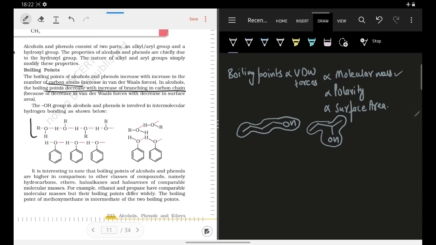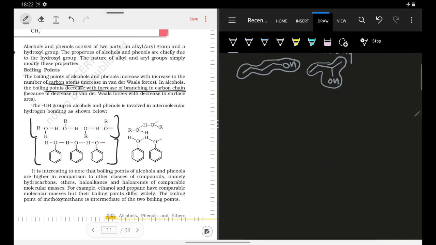Now let us try to see this. Alcohols, we know in alcohol hydrogen bonding can occur, है ना? In phenol we know that hydrogen bonding can occur. Why? Because the hydrogen is attached to an electronegative element in case of phenols and in case of alcohols as well. So here we say that oxygen is delta negative and this is delta positive charge. So it will try to interact with the oxygen of other phenol, है ना? Same thing as they have shown for alcohol as well.